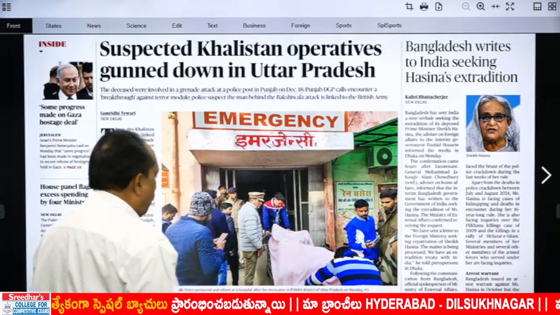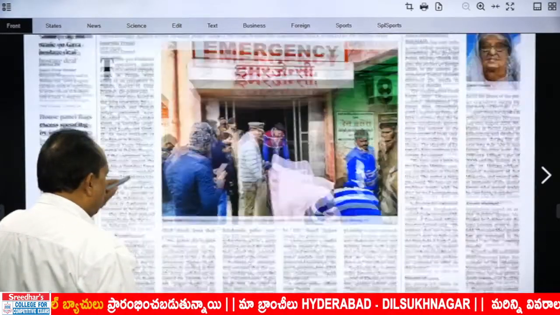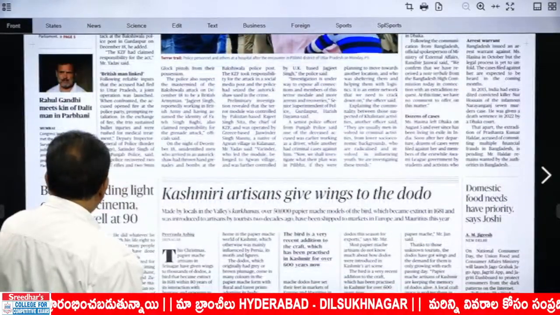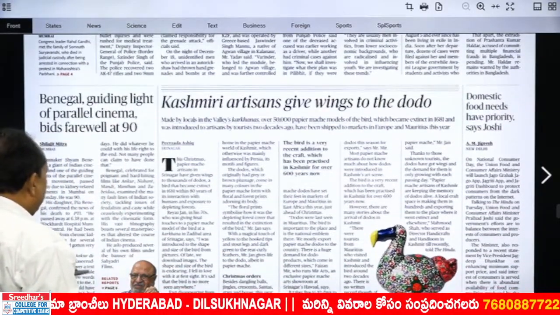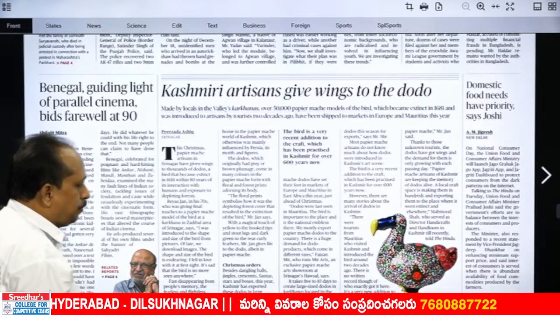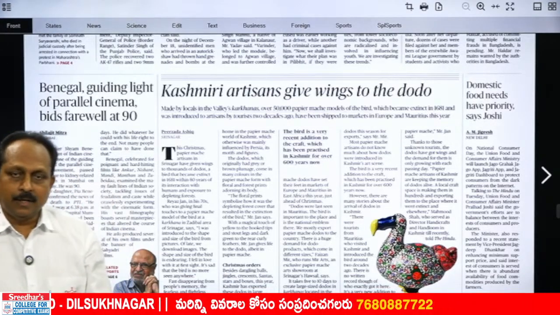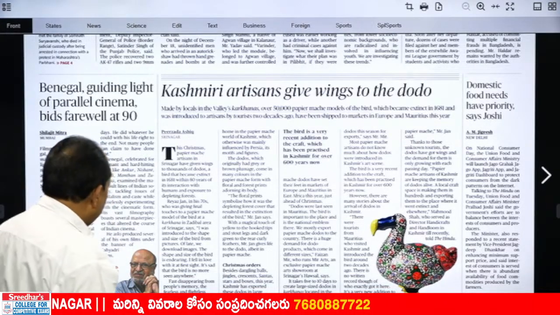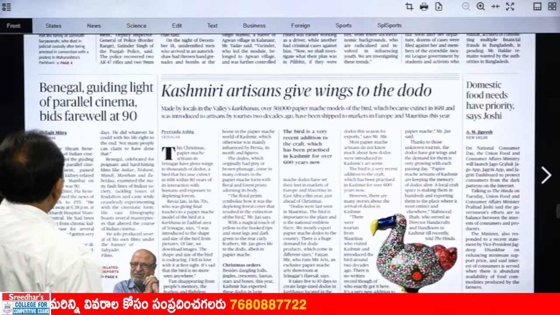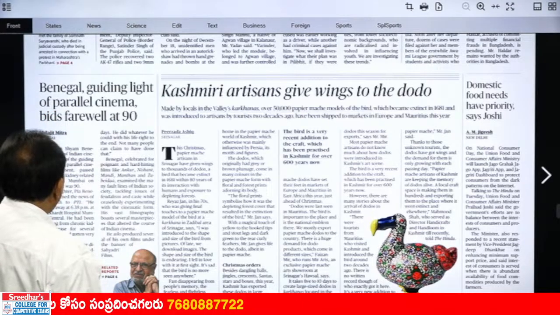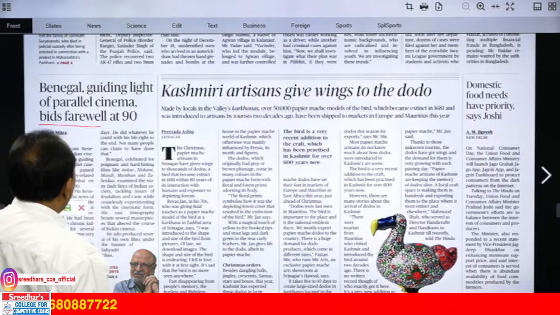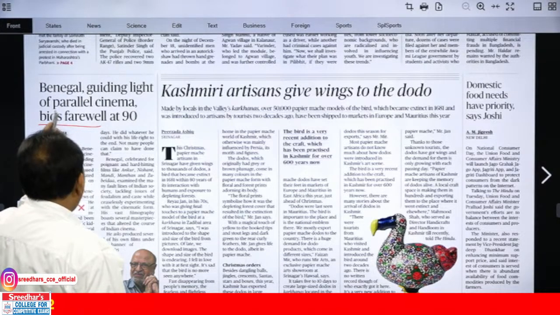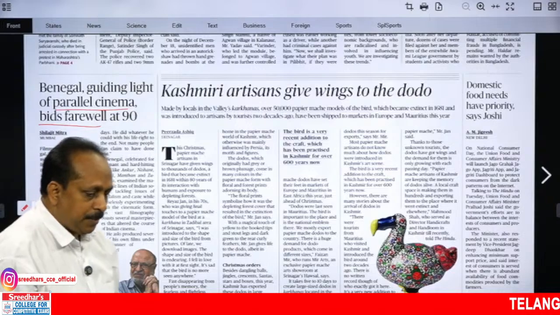Kin, you have to think of kith and kin. Those words are important. Here we have a great personality has passed away. Who is that great personality? Shyam Benegal. Benegal, guiding light of parallel cinema, bids farewell at 90. Bids farewell, an important expression. Parallel cinema, an important expression.